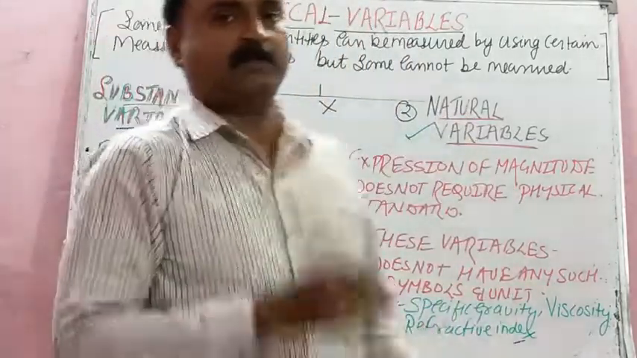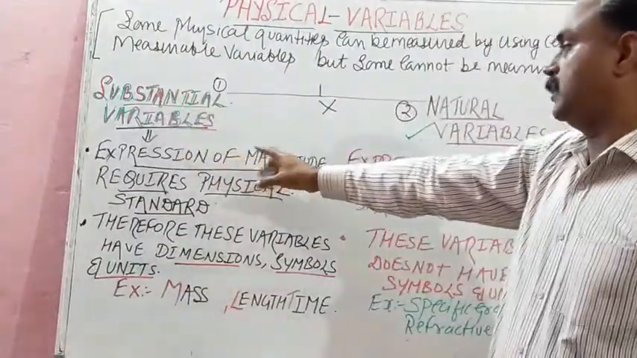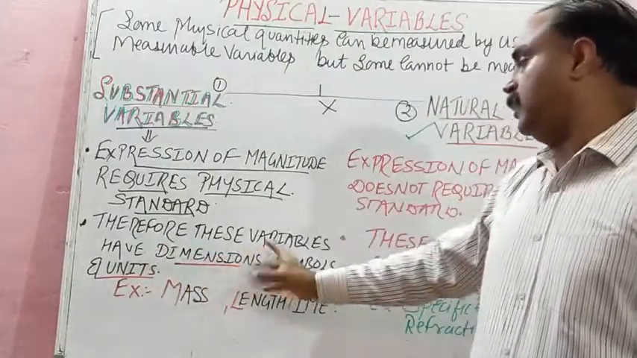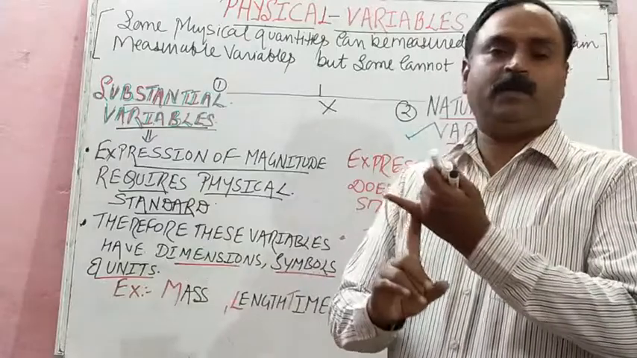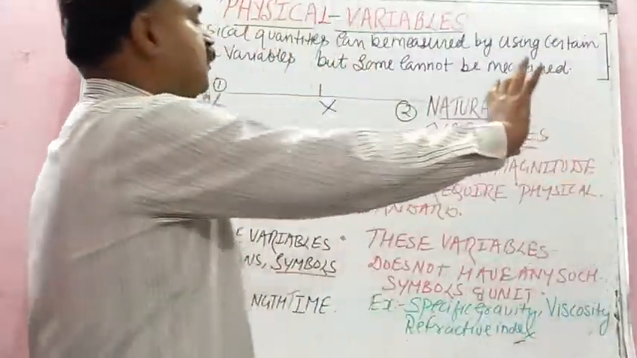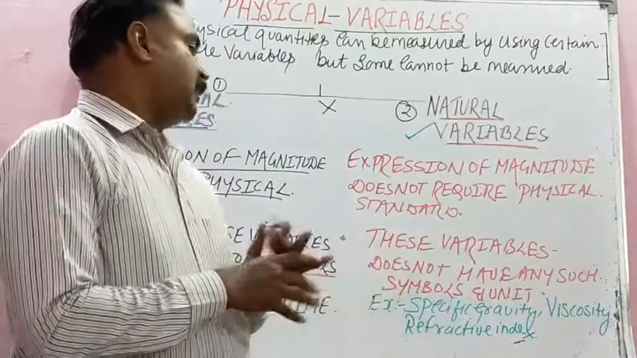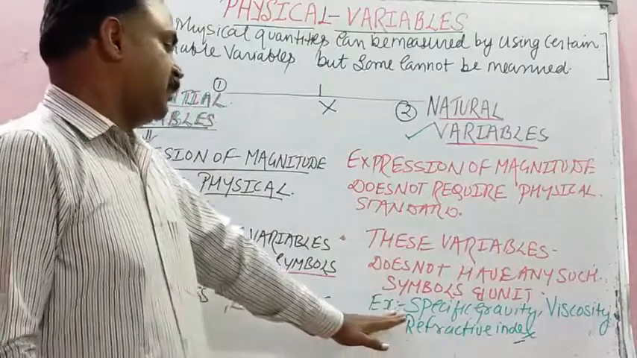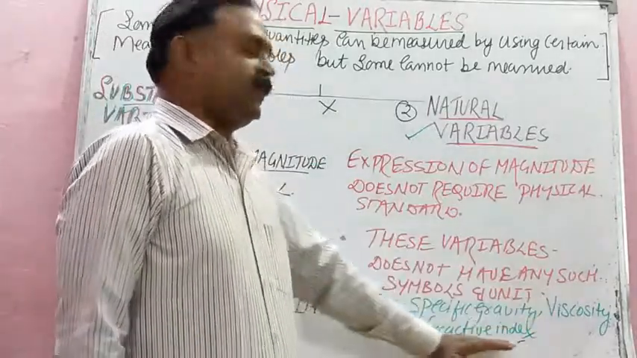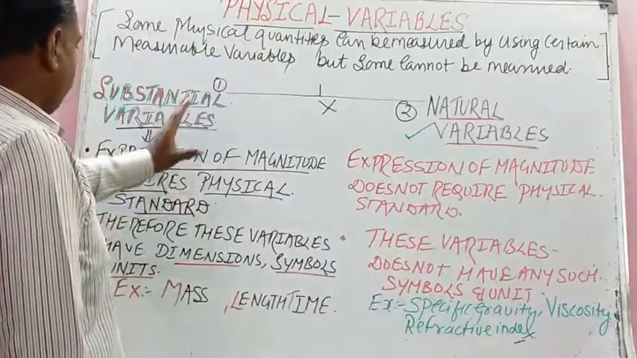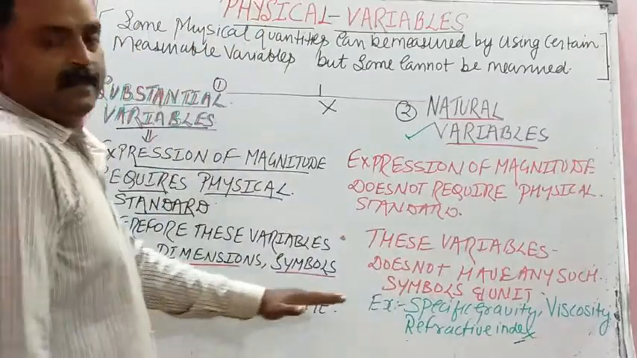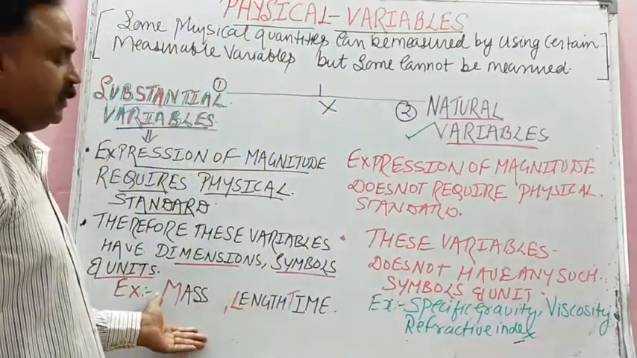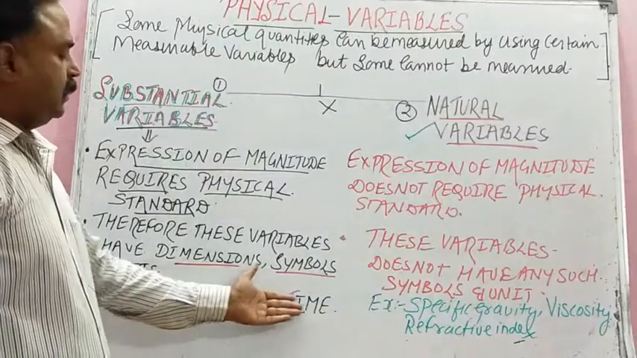Okay, let us recap once. Substantial variable: the magnitude requires a physical standard, and therefore this variable will have dimension, symbol and unit. Just opposite, for natural variable, expression of magnitude does not require a physical standard and does not have any such symbols, units and dimensions. Examples: specific gravity, viscosity, refractive index. And the examples of substantial variable: mass, length, time. This requires the unit. Like mass requires unit kg, length centimeter and time second.